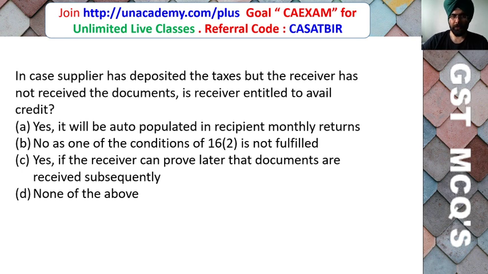In case supplier has deposited the tax but the receiver has not received the documents, is receiver entitled to avail the credit? Yes, it will be auto-populated in recipient monthly returns. No, as one of the conditions of section 16(2) is not fulfilled. Yes, if the receiver can prove later that documents are received subsequently. None of the above.